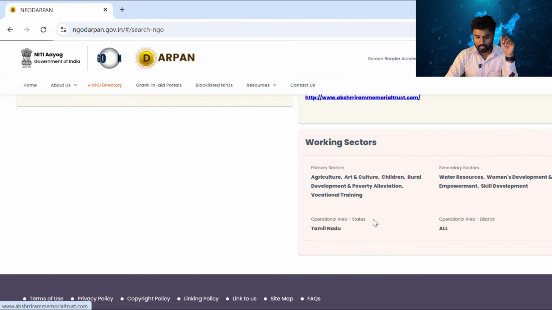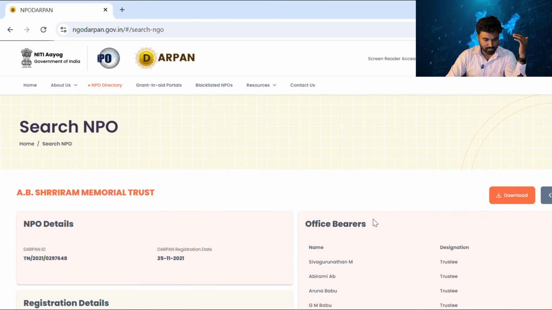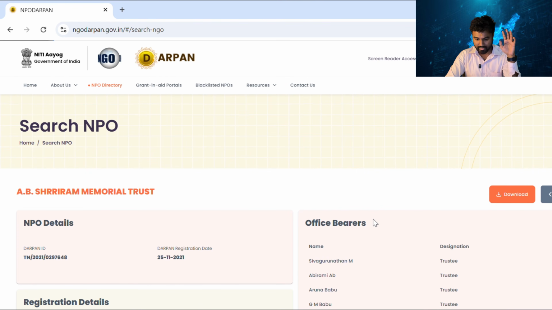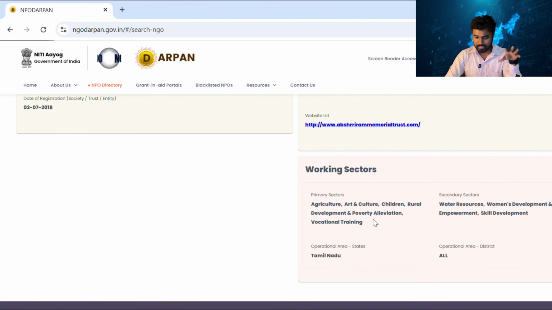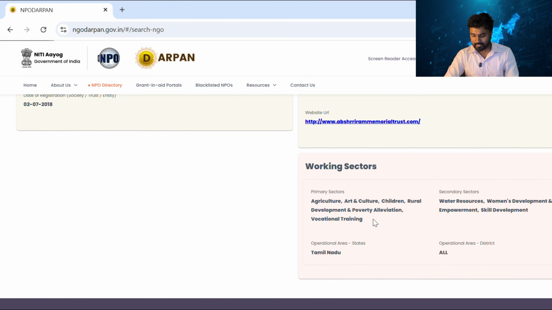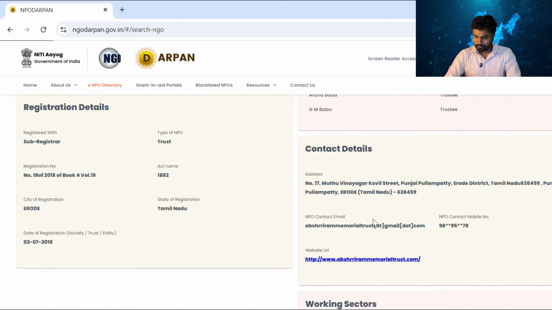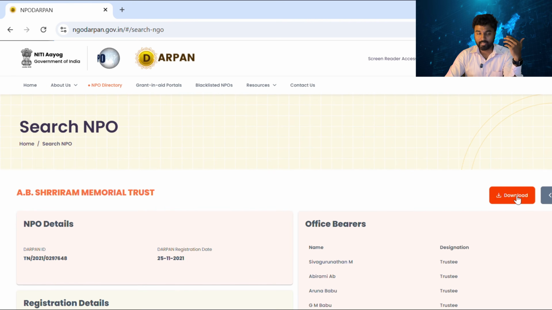Again, they have mentioned what primary sectors they are currently working in. This NGO, AB Sri Ram Memorial Trust, is currently working in agriculture, art and culture, children, and rural development. These are all the primary sectors, and they have secondary sectors as well. Also, you can download this entire basic detail in PDF format by clicking this download button.